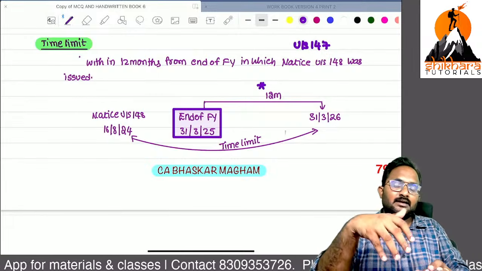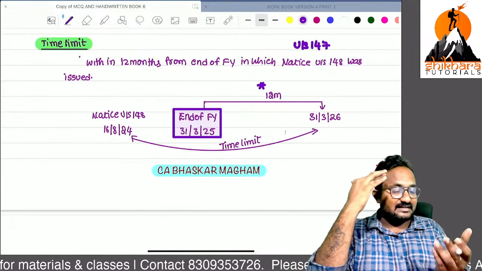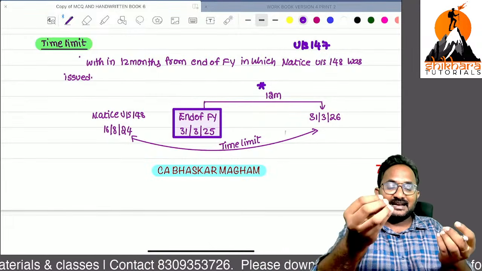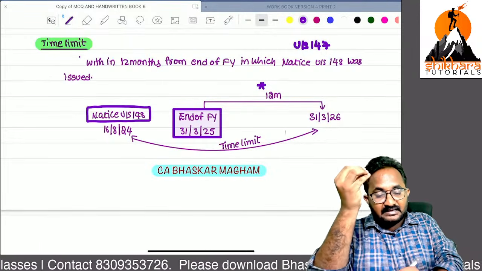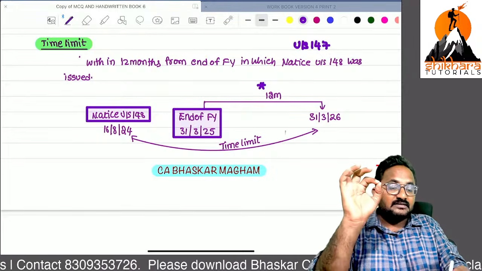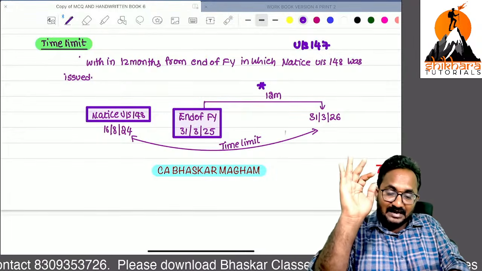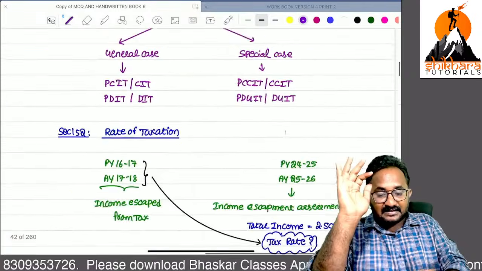Remember, why, sir? Here there is no return of income and so on, because the notice is the only trigger point. Notice under section 148 issued, and within 12 months from the year ending we have to complete the income escapement assessment procedure.